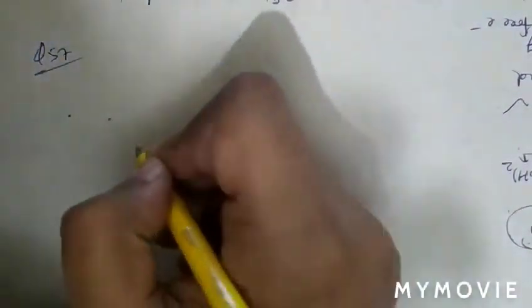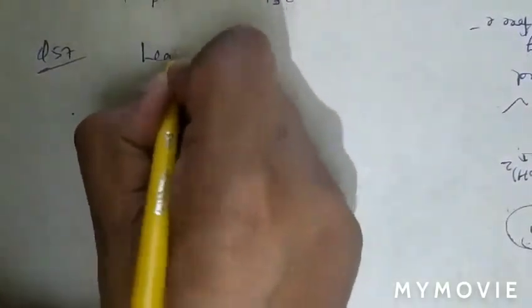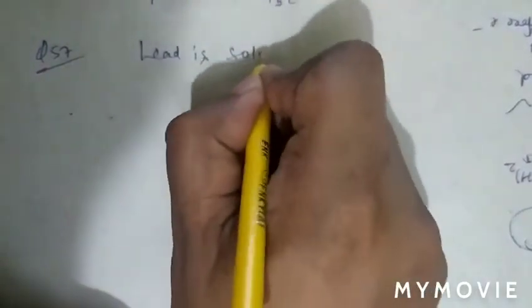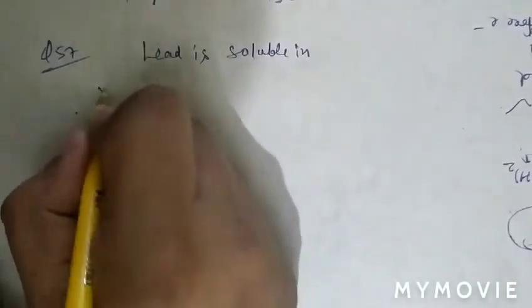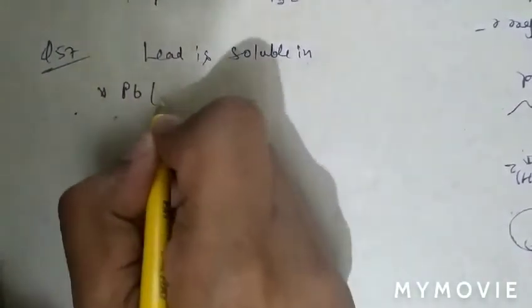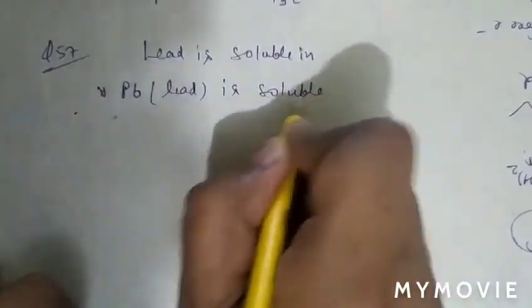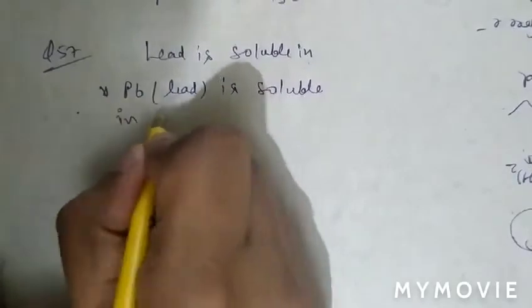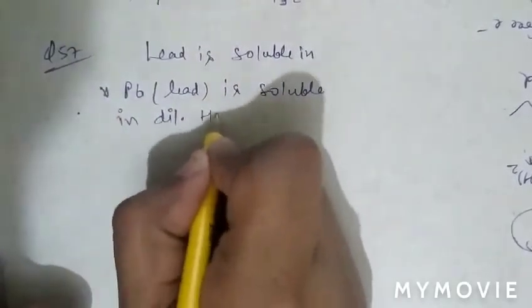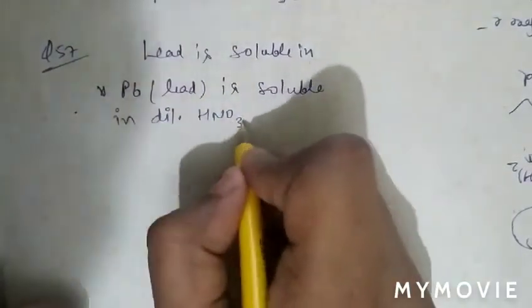Question number 57, what is given? Lead is soluble in... as we know that lead, that is Pb, is soluble in dilute nitric acid, in dilute HNO3.